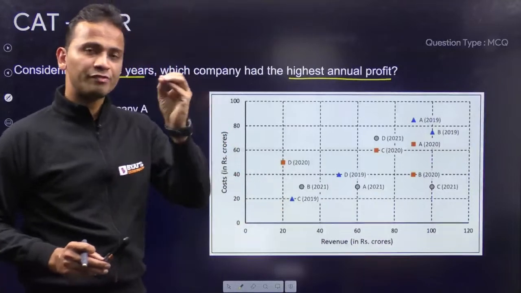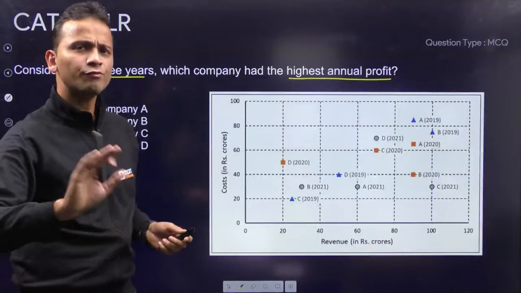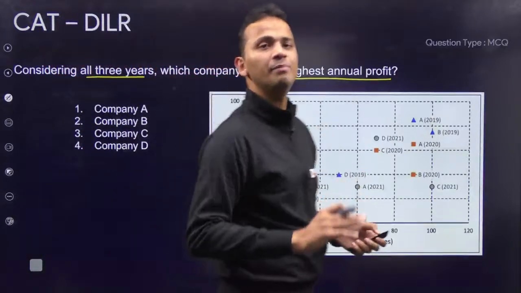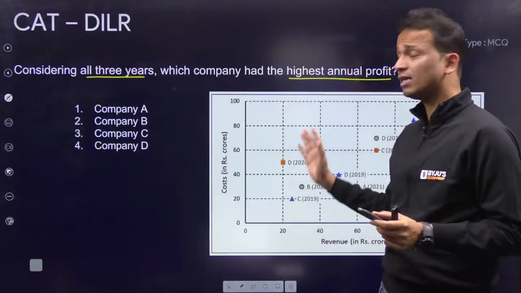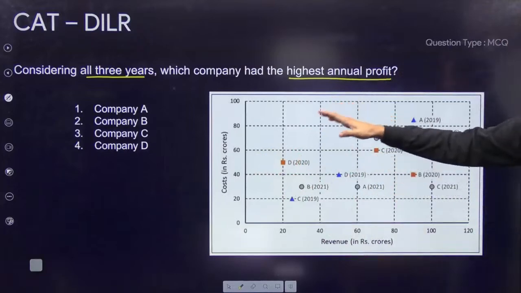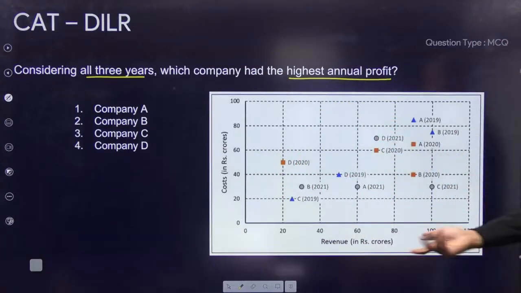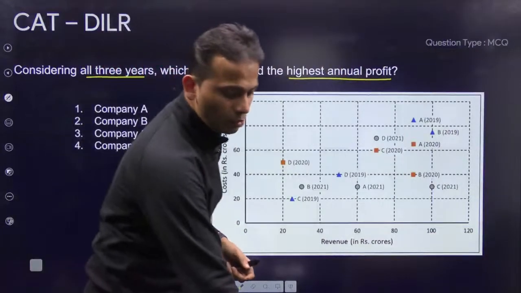So even if एक कंपनी पे मैं 30 सेकेंड्स अप्लाई करता हूं, 40 सेकेंड्स अप्लाई करता हूं, so at the end of 2.5 minutes I'll be able to answer this question. 2.5 minutes, ज्यादा heavy data नहीं है. Okay, so I've just taken the graph for cost versus revenue. यहां से हम कैलकुलेट कर सकते हैं. So let's talk about each and every company one by one.